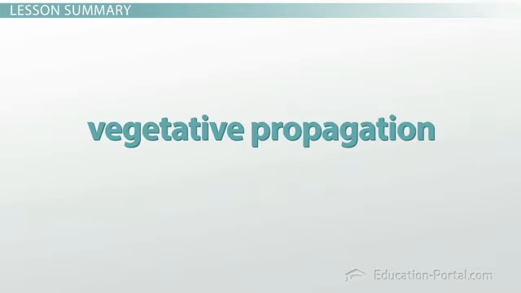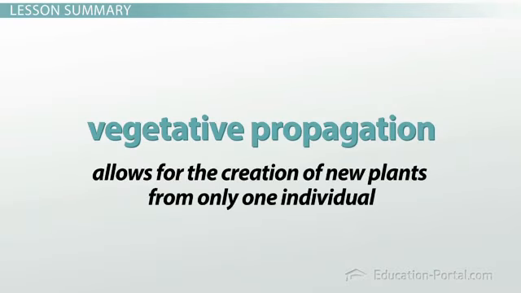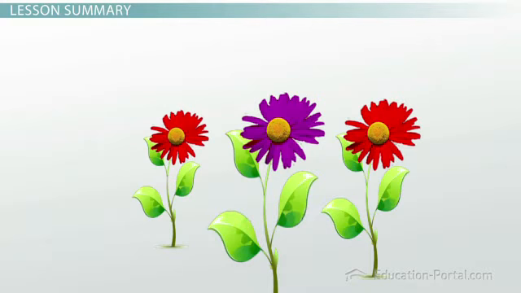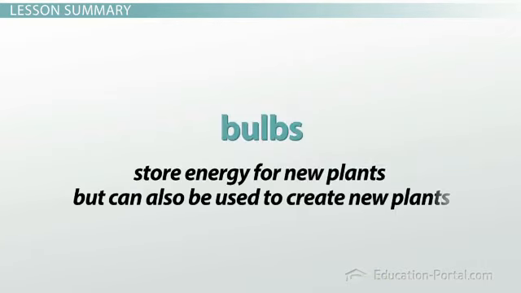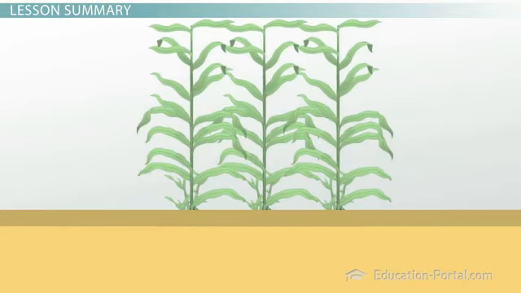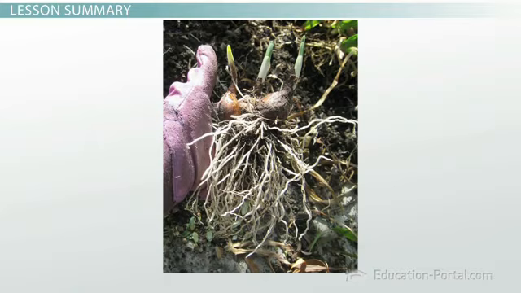Vegetative propagation in plants allows for the creation of new plants from only one individual. This form of asexual reproduction occurs in plants. Some plants will use both asexual and sexual reproduction. We looked at a few common examples of vegetative propagation. First, we looked at bulbs. Bulbs store energy for plants but can also be used to create new plants. Sometimes when you plant just one bulb, there will be a few plants growing in that specific location a few years later. This is because new bulbs will develop near the node where the leaves grow. These bulbs can then be separated in order to grow more plants.